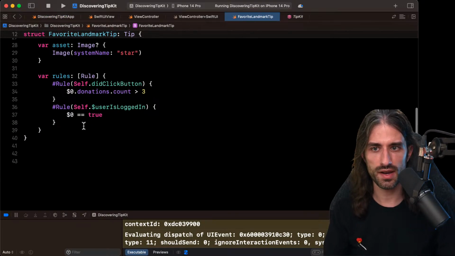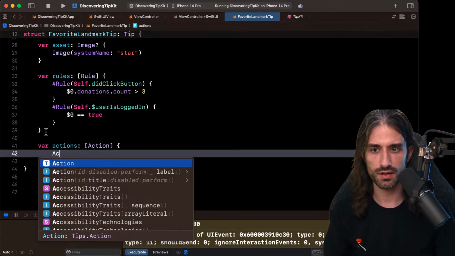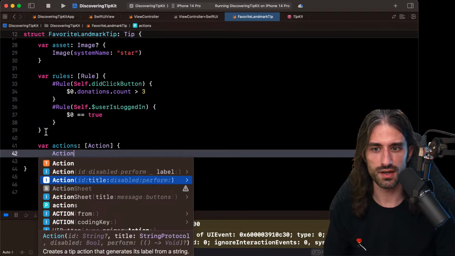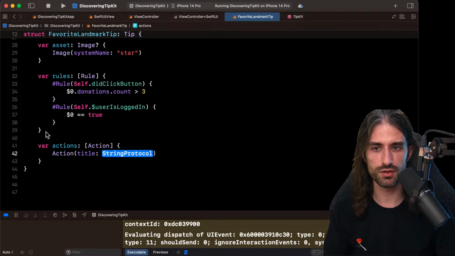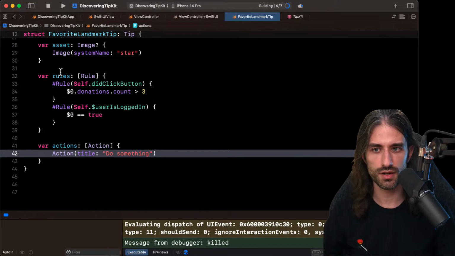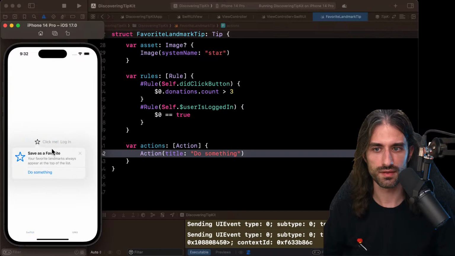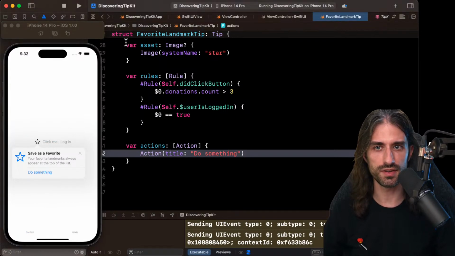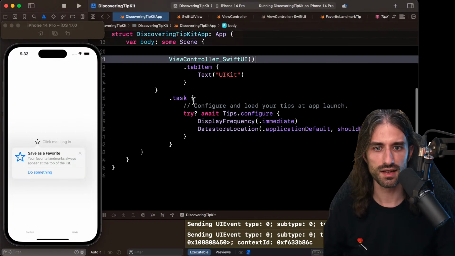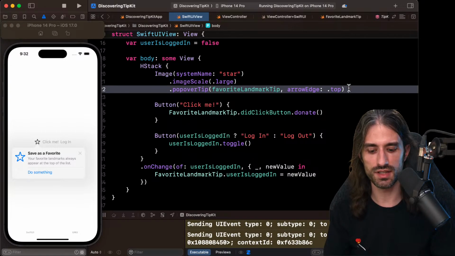So you know what? Let's try and implement the actions here. And so what is an action? There is an ID, and basically you just need a title. So like do something, basically. I'm just going to run this code and see what is going to change. So okay, we have do something here, so I can click it. But for now, it does nothing. And I guess here I now need to take it into account.